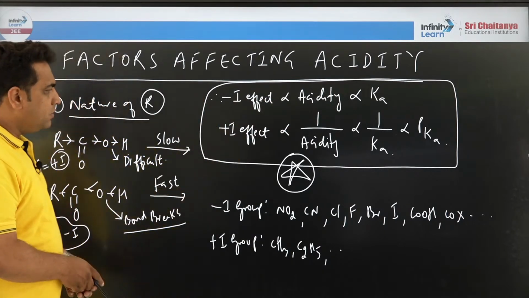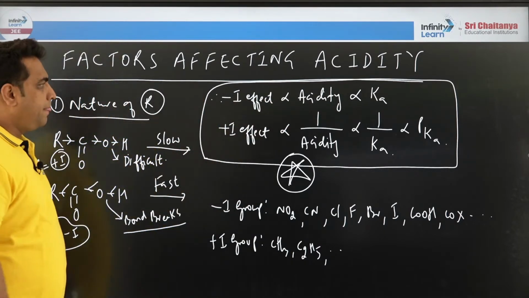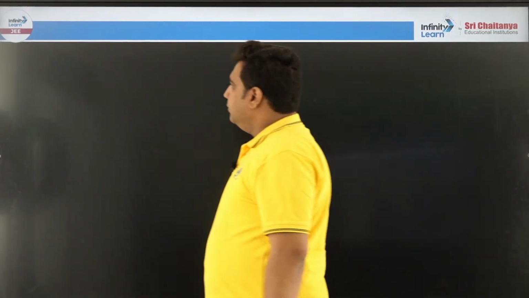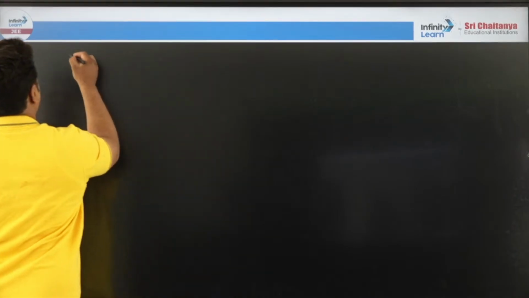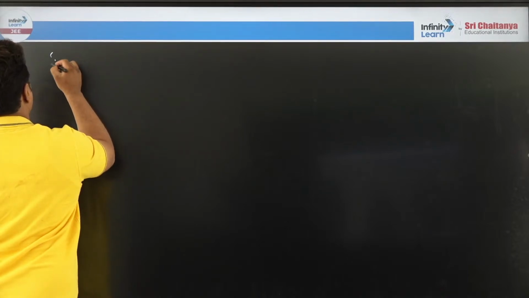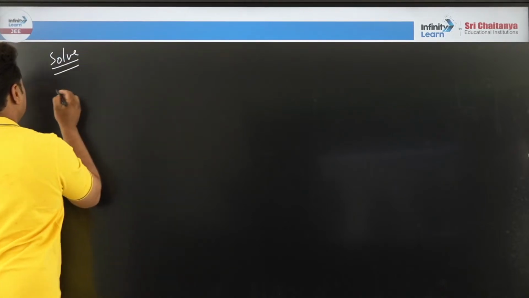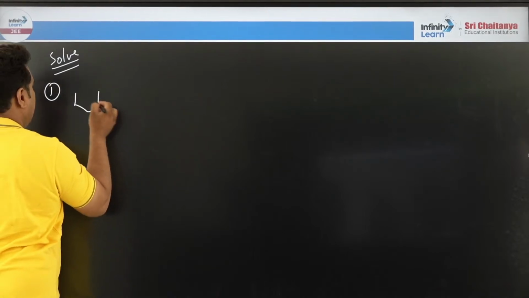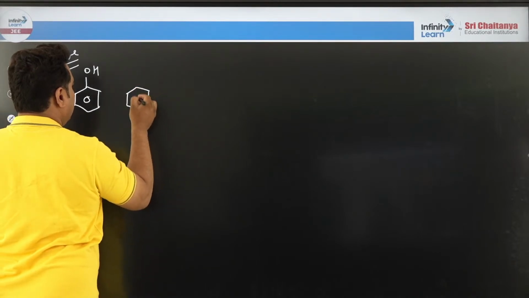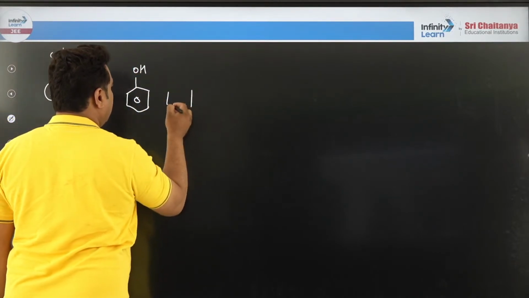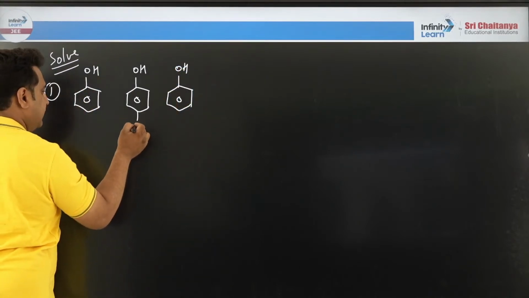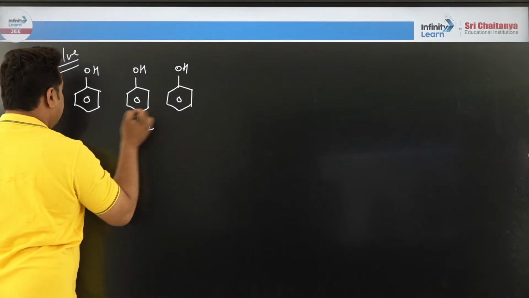Now, based upon this we are going to do some problems. So, first I am going to give some problems to all of you. Solve this fast, very fast. So, the first question: let us say here I wrote nitro and this is methyl here.